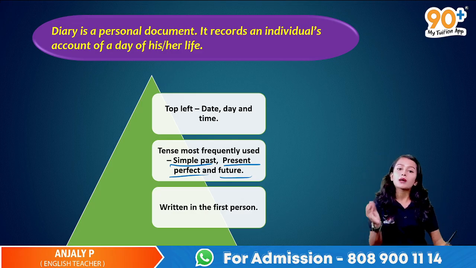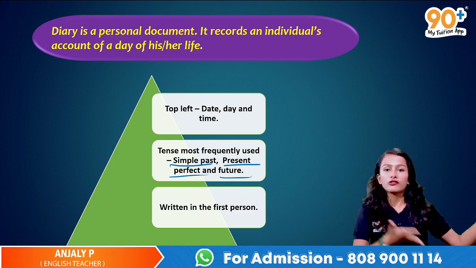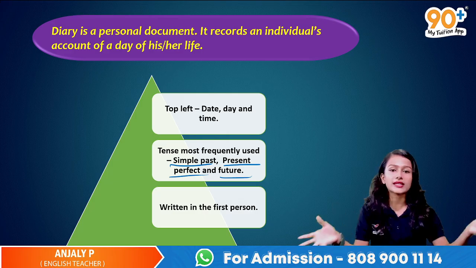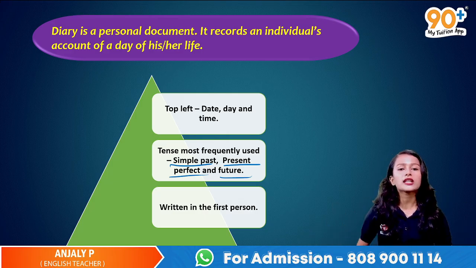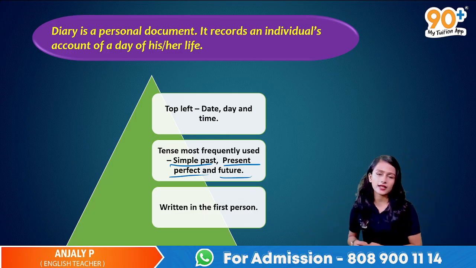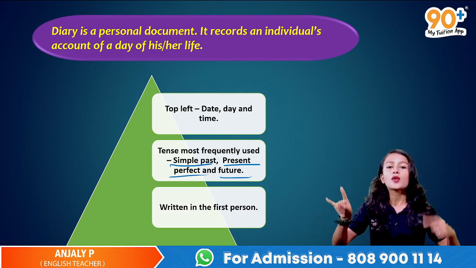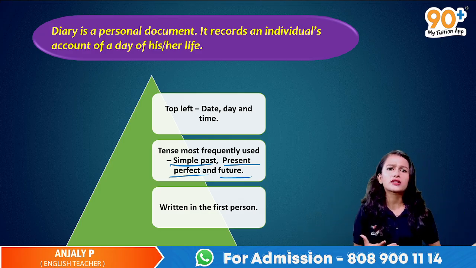You know that in letter writing we can use any tense, present tense or past tense. There is no restriction for using any of the tenses, but when we look into diary writing, the most commonly used tense is the past tense. In the past tense you can use any form, and maybe future tense is applicable too.